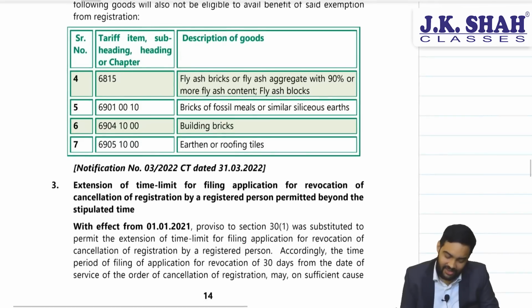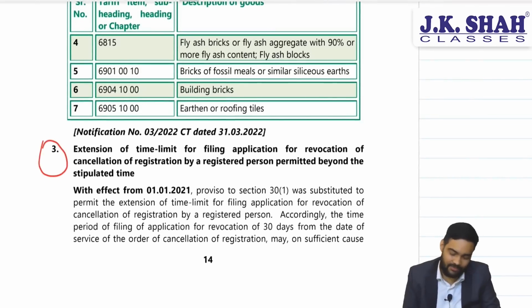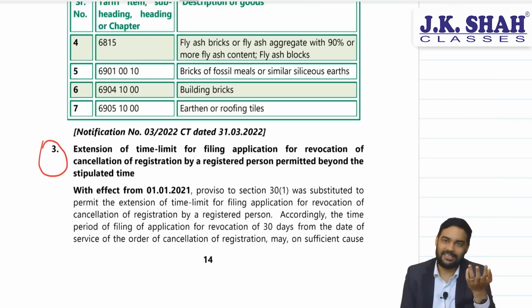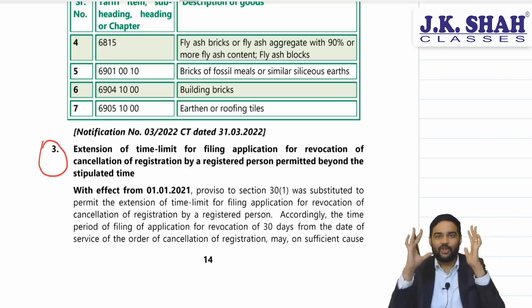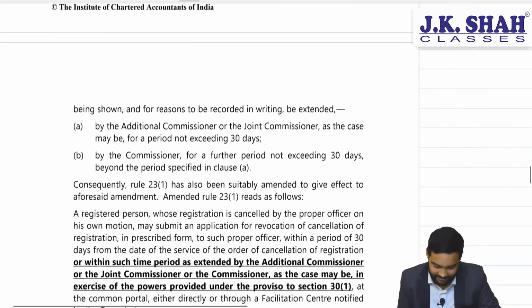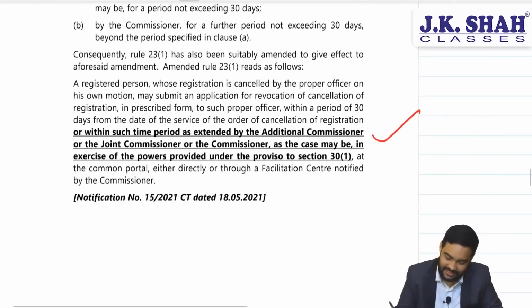Okay. Now, this one was applicable for May 22. What is it, sir? For filing revocation application, you get 30 days plus additional 30 days extension can be taken, and additional 30 days extension can be taken from commissioner. So, additional commissioner, additional 30 days, commissioner, additional 30 days. Total time period 90 days available for filing revocation application. This was already there for May 22. Okay, same thing, 30 days plus 30 days.